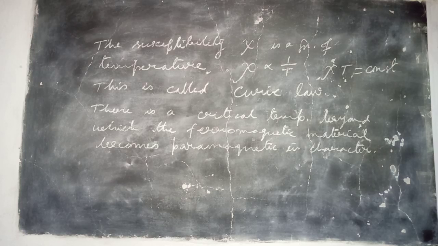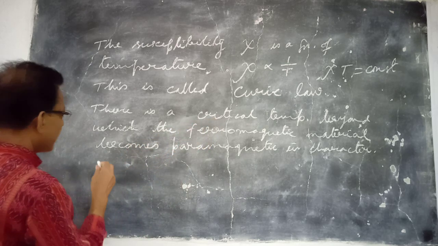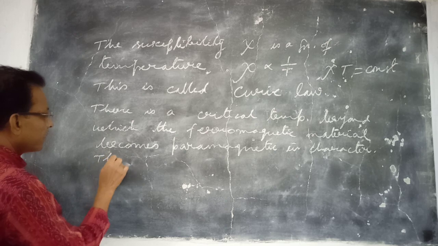Now for steel, this critical temperature is also called the Curie point.